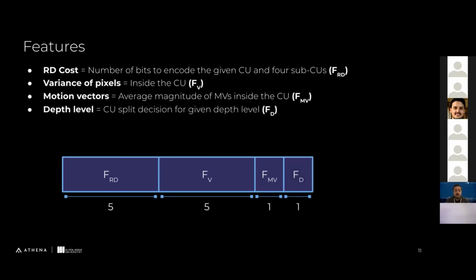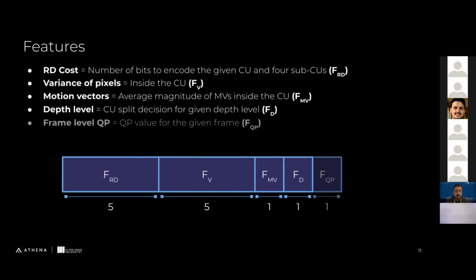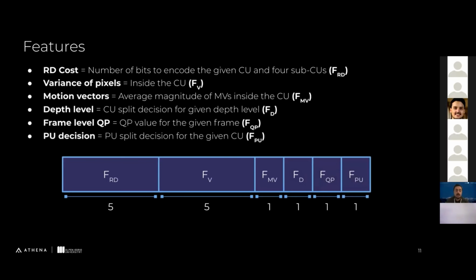We use the depth level of the split decision for the given depth level. This is taken from the collocated CTU, and this is a binary value. And we have a frame level QP. And we also have the PU decision. Again, this is a binary value. So our final feature vector consists of 14 values for each CTU.